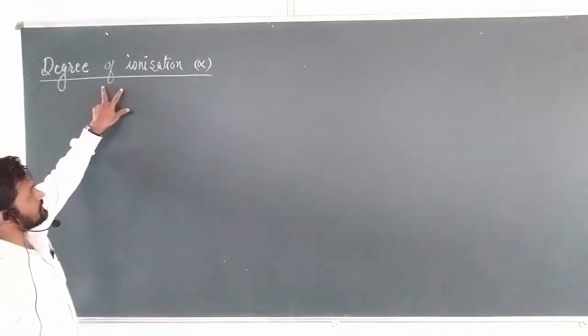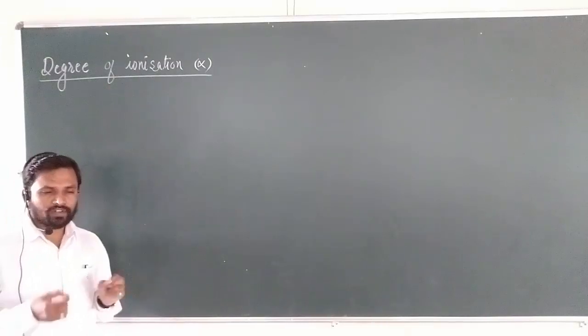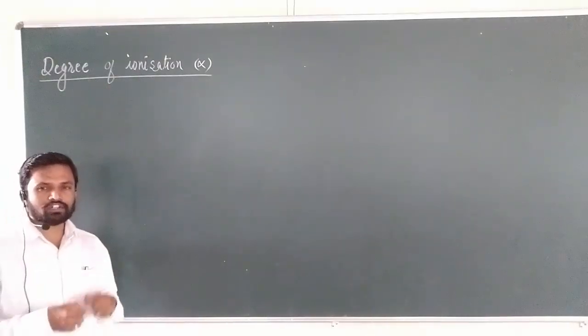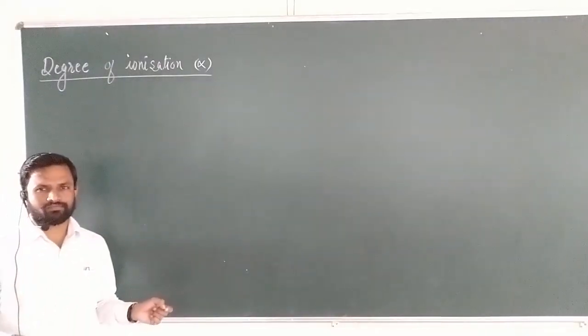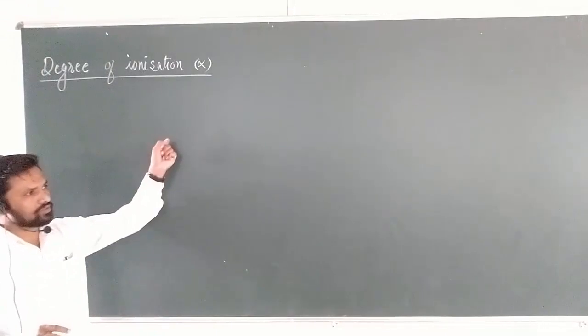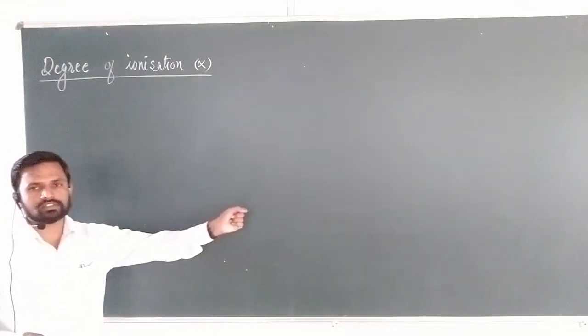Before understanding the concept of degree of ionization, first we should understand what is meant by ionization. Ionization is simple. All electrolytes undergo ionization. Ionization means formation of ions according to the Arrhenius theory. According to the Arrhenius theory, what is ionization?